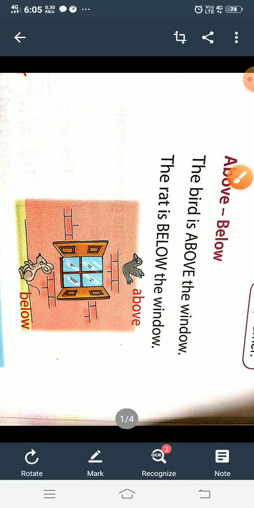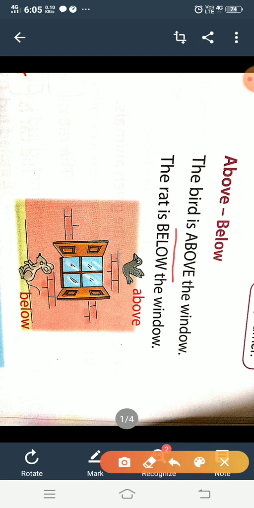The bird is above the window. See, this is a window. Where is the bird? It is on the upper side, so it is above the window. And the rat is on the downside. So where is the rat? The rat is below the window.